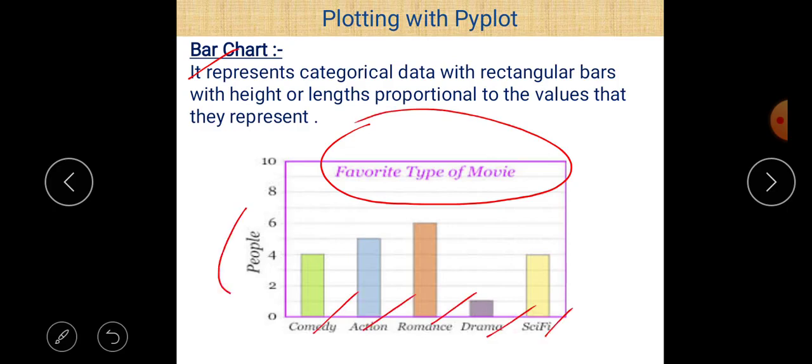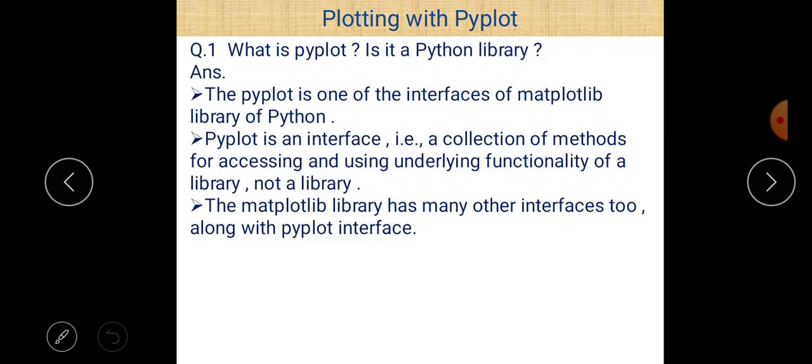And these are the number of people who like a particular type of movie. So using a bar chart we can easily find out the number of people who like a particular type of movie. So in a bar chart, information is represented using different bars.